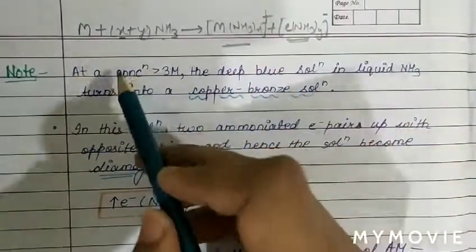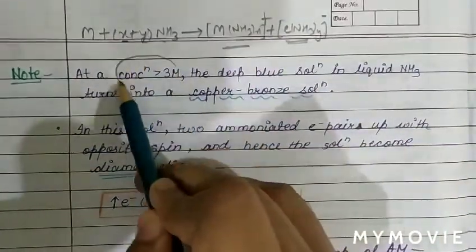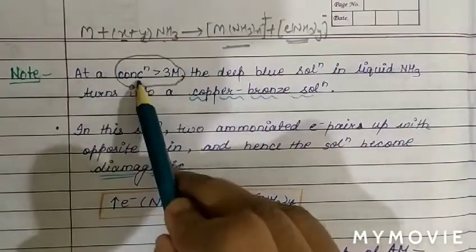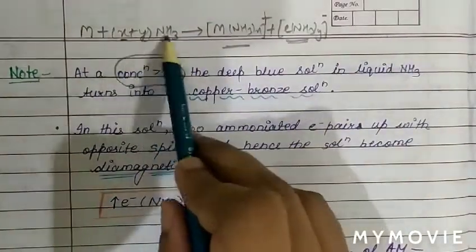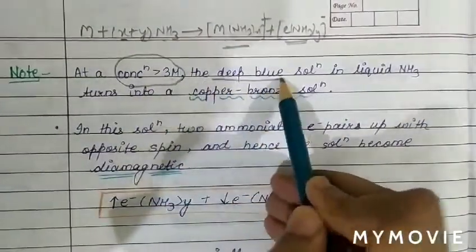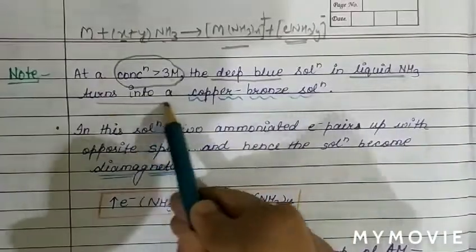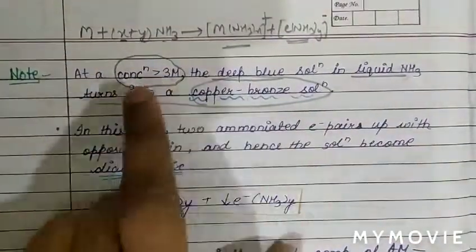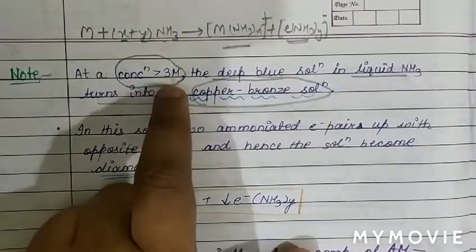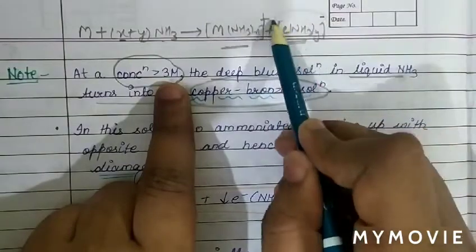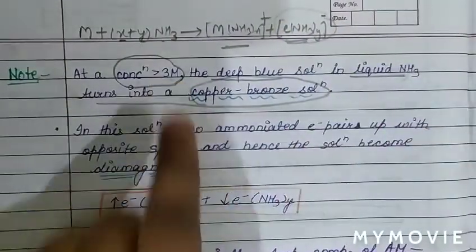Now remember the point: when the concentration of the solution in liquid ammonia is more than 3 molar, the deep blue color of the solution turns into a copper bronze solution. When the concentration is less than 3 molar, only the blue color of the solution is present, due to the ammoniated electron.